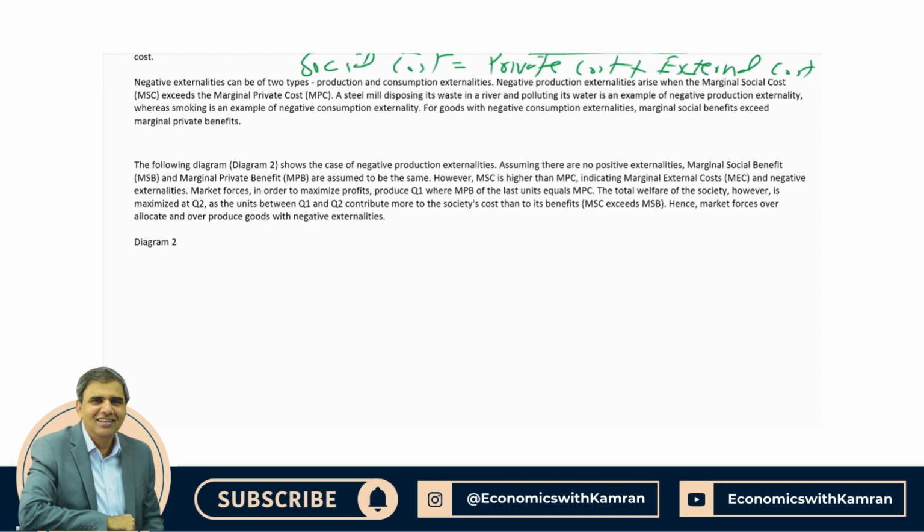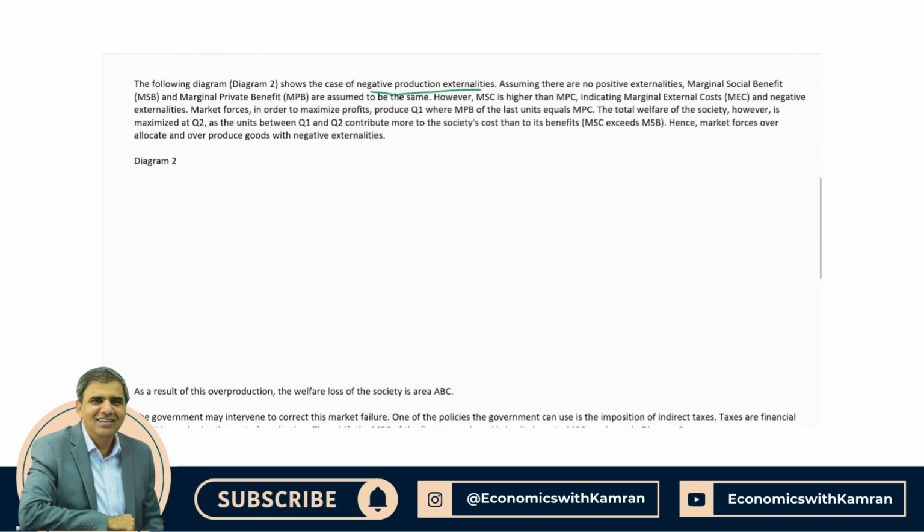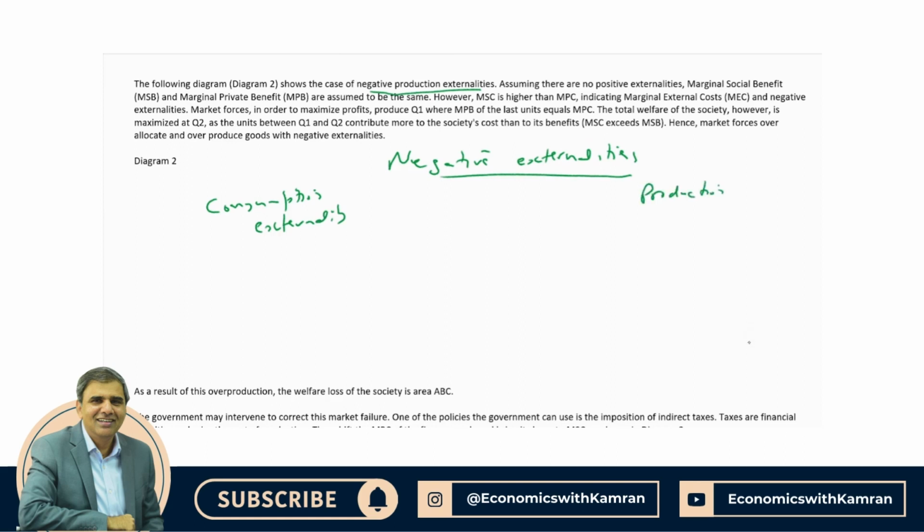Now, we are going to make the diagram for negative production externality. Let me make both diagrams for convenience, but for this question I am only using production externality, as the question is about airlines. So, negative externalities: consumption externality, I'll remove this diagram as it is not part of our assets today, and production externality. This diagram of production externality we will use. Now this is the correct diagram we'll use.